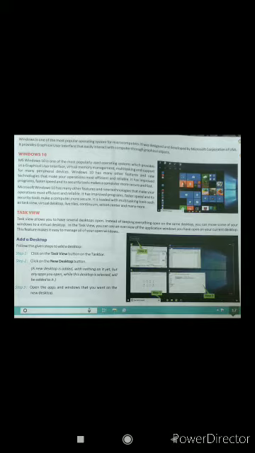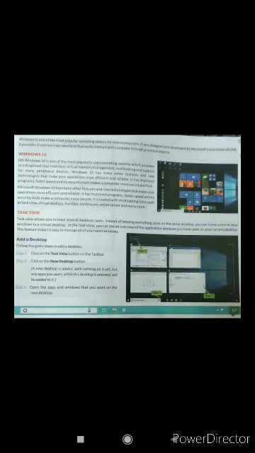Add a desktop. So how to add that one? Follow the given steps to add a desktop. Click on the task view button on the taskbar. So the taskbar is the lower strip of Windows. In any Windows, the lower part of the screen, that ribbon, is called the taskbar. Okay, click on the new desktop button. Once you click on the task view on the taskbar, then click on the new desktop button.